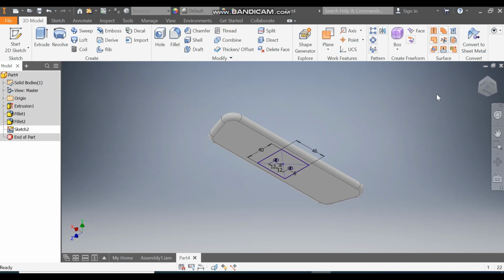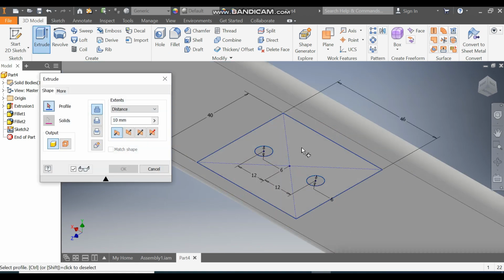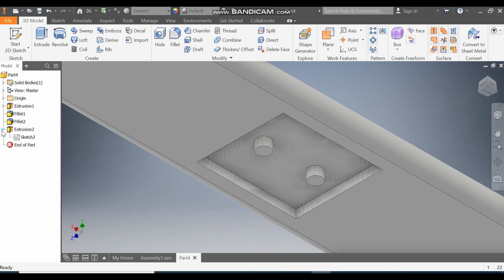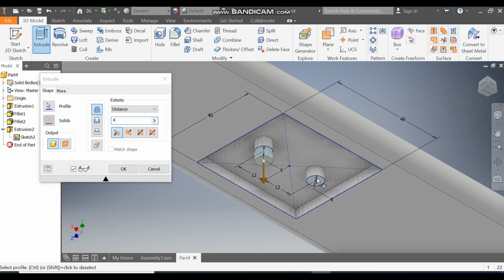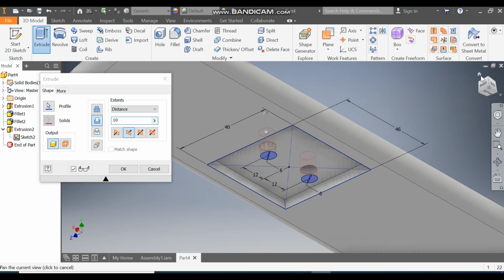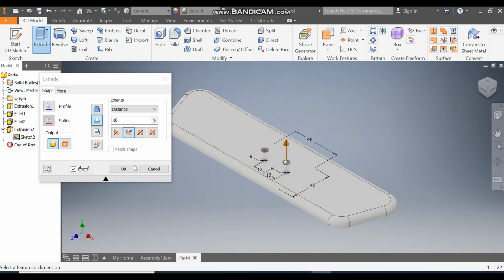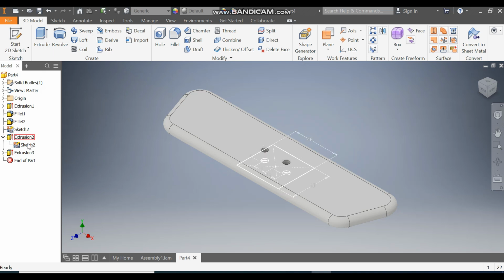Finish sketch. Take extrude, select this profile, flip the direction to cut, and take this depth here 4 mm. Press OK. Okay. Select this, turn on the visibility. Now go to extrude, select this profile, click on cut, and this time the dimension will be of 10 mm. Go to home, you can see the cutouts and press OK. Okay, select sketch 2, turn off the visibility.